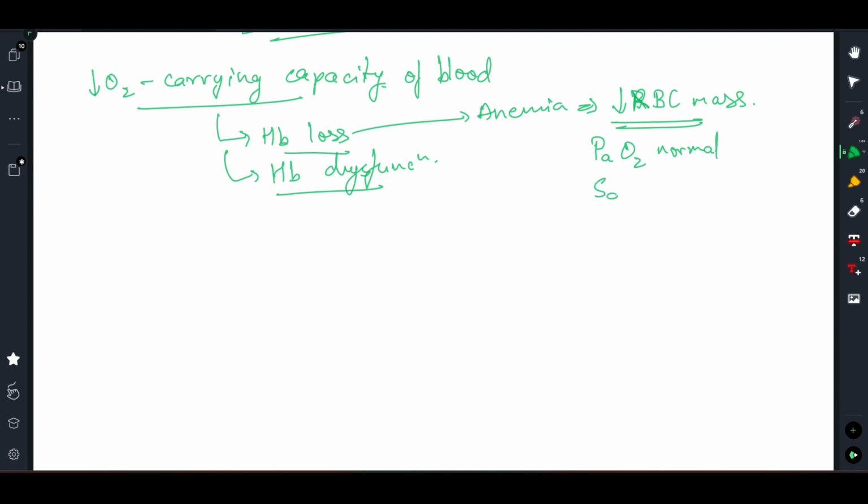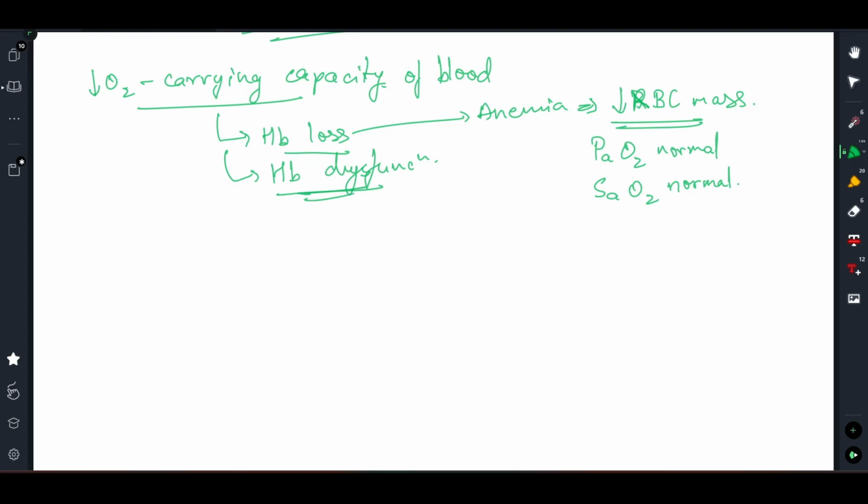Second thing, will the saturation of oxygen get affected? The answer is no, because hemoglobin as a molecule still is binding to 4 molecules of oxygen. The problem here is the amount of hemoglobin is low, right? The problem is not with the functioning of hemoglobin, it is with the amount of hemoglobin. So again, your saturation of oxygen will be normal, right? Now coming to hemoglobin dysfunction.